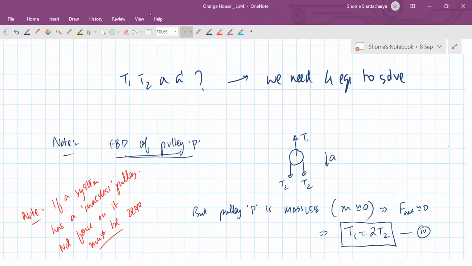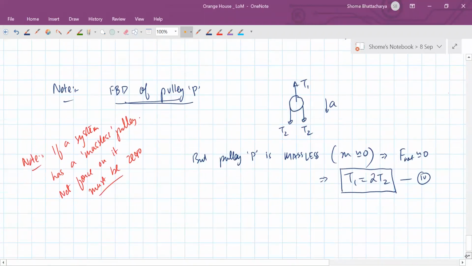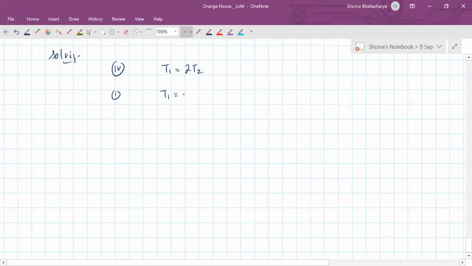Okay, so this becomes something important over here. So now let us analyze all our equations. Let's start with solving. Let's start by writing the fourth equation, which is that T1 is equal to twice of T2. Then we had the first equation, which was that T1 was equal to 20A.